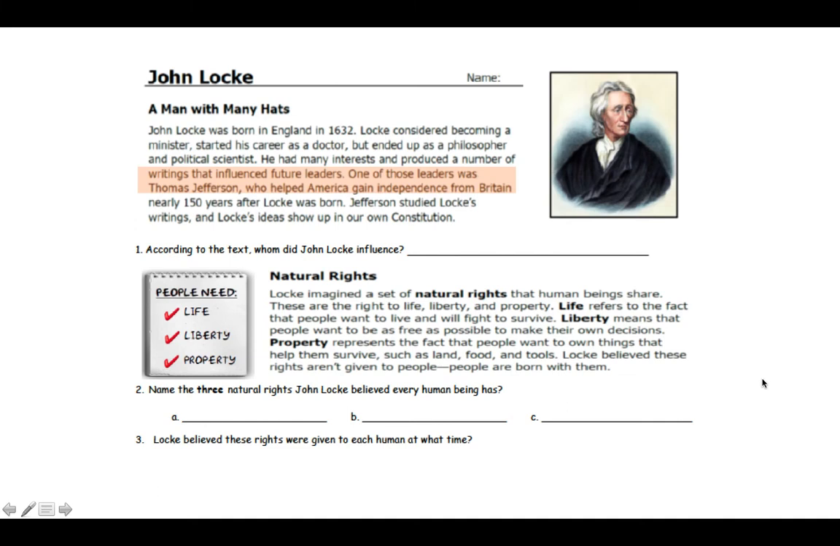I highlighted this section because I believe it will help each of you answer question number 1. According to the text, whom did John Locke influence? So which founding father was influenced by John Locke's writings?